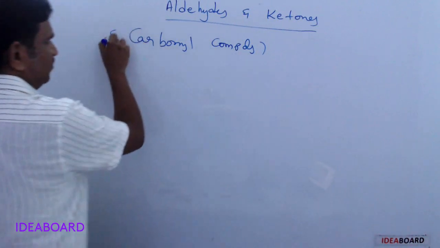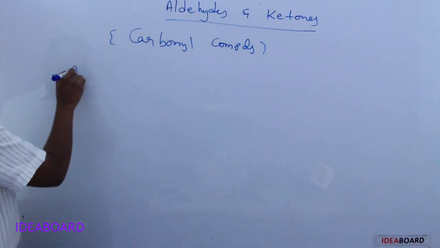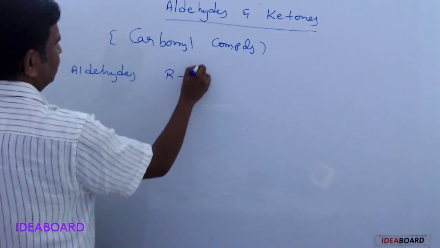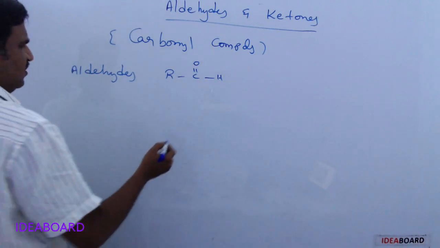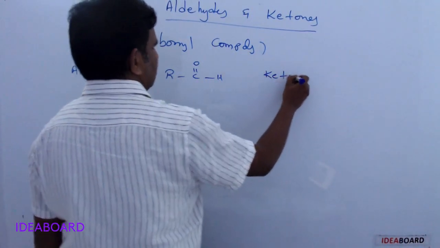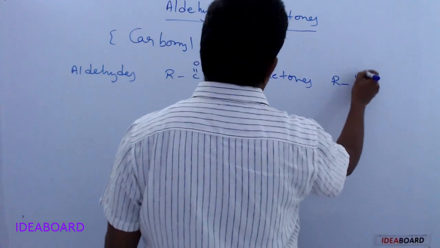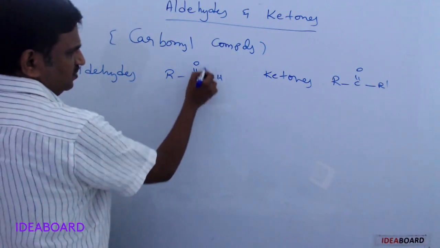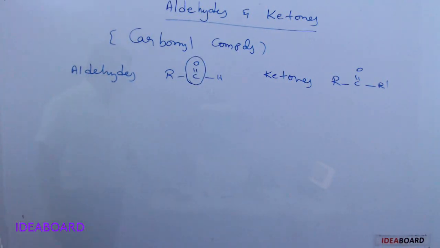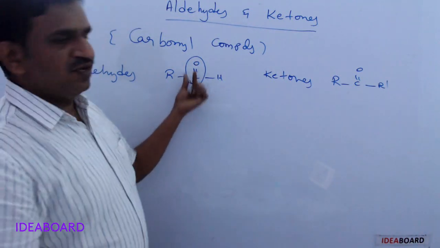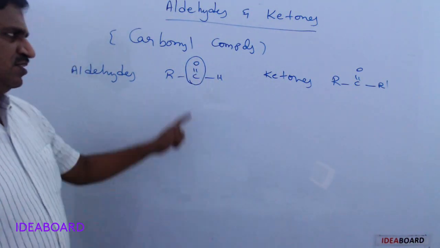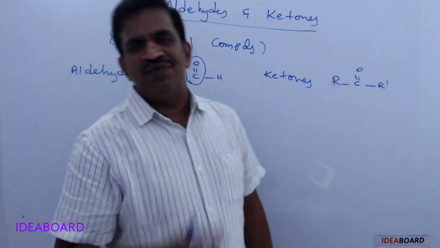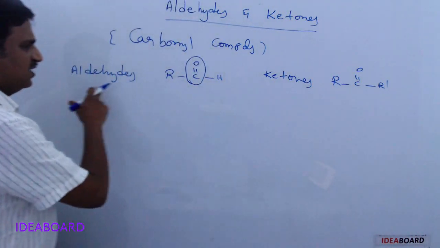Why are these called carbonyl compounds? Aldehydes have a general formula of RCOH, and ketones have a general formula of RCOR dash. When the CO group, the carbonyl group, is present at the terminal of a carbon chain, at one end of the carbon chain, they are called aldehydes.